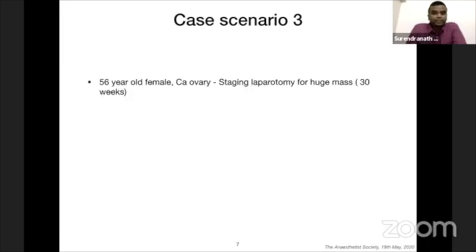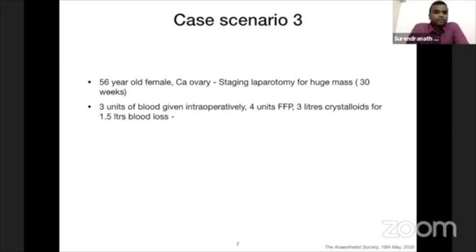Case scenario 3. A 56-year-old female, CA ovary, staging laparotomy was done for a huge mass, which is approximately a 30-week gravid uterus. She received 3 units of blood intraoperatively, 4 units of FFP, and she received 3 liters of crystalloids for 1.5 liters blood loss. The surgery took almost 6 hours. Our oncosurgeon was very meticulous, and he took almost 6 hours to complete the surgery. It was a huge mass to start with.